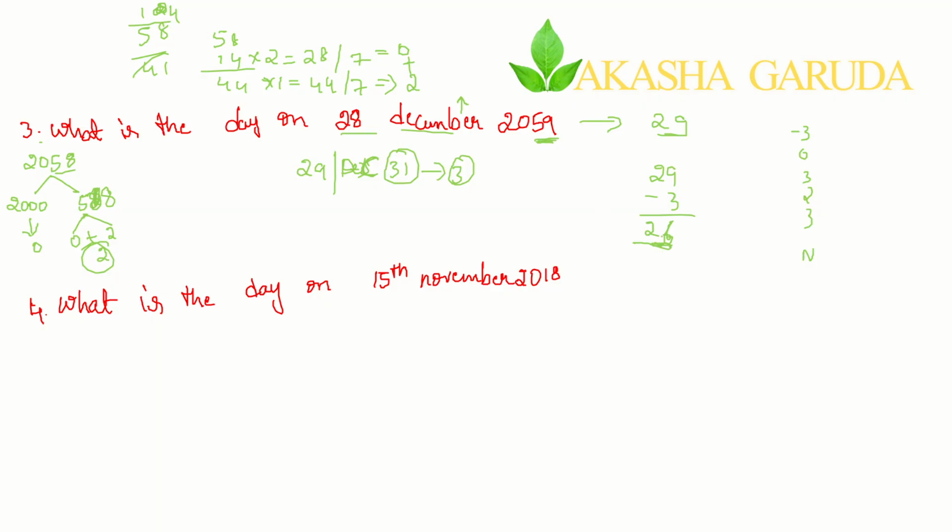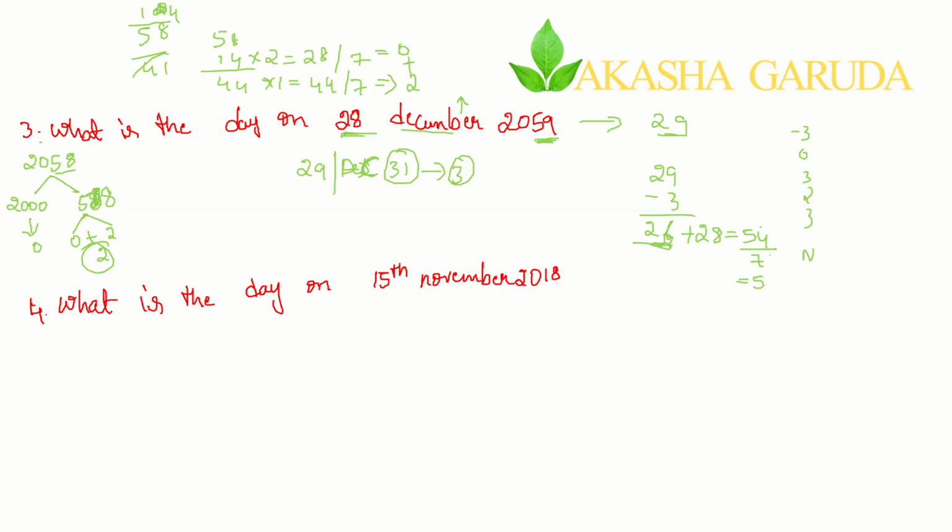Instead of dividing, I'll take 26. Here I got 26. What is the date in December? 28 they are asking. So 26 plus 28. What is the answer you will get? It is 54. Once you divide here, 54 divided by 7, it is more than 7 now. What is the remainder that you will get? We will get a remainder of 5.